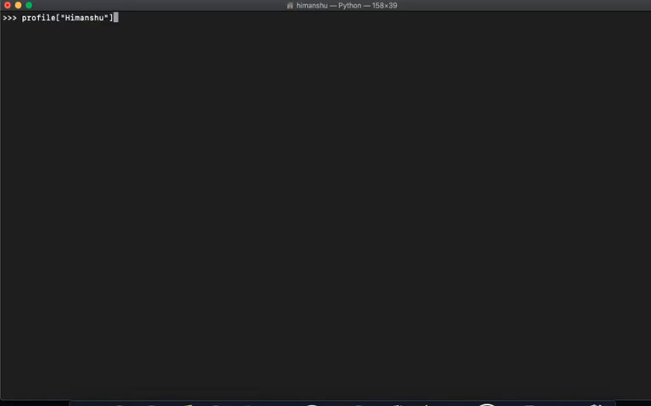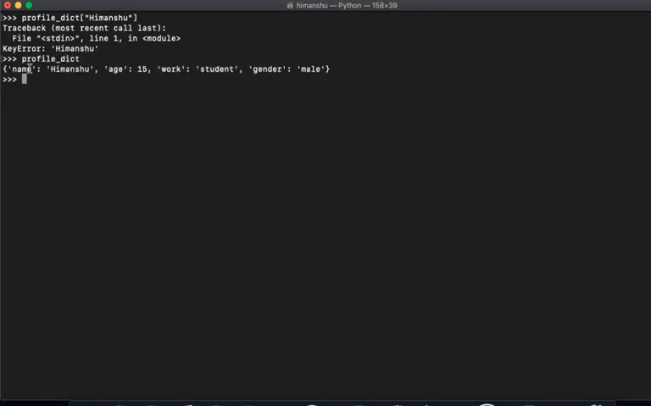So let's see. If I say profile Himanshu, this does not make sense. If I say profile underscore dict, it actually does not make sense, right? But if I say profile underscore age underscore dict, and then the value is, oh sorry, a key is always demonstrated like this. So if I say age is 15 and so forth, and if I say work, right?